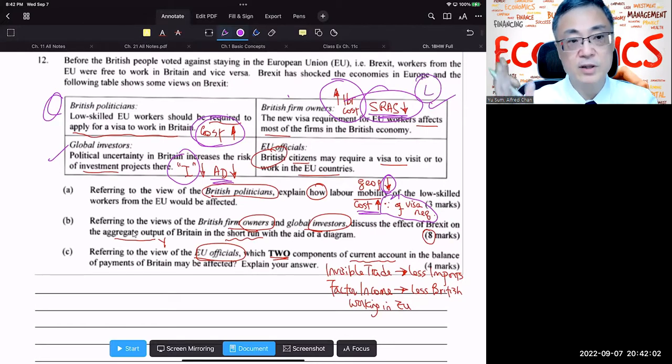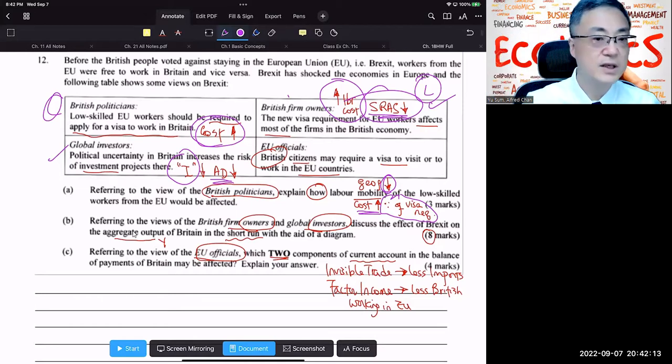So in your diagram, your SRAS curve is going to shift left. And at the same time, you have a drop in gross investment. That means your AD curve is going to shift left as well. And therefore, your aggregate output in the short run is definitely going to go down.